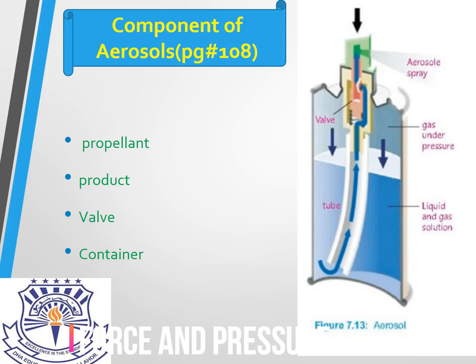These are the basic components, but we are discussing in detail how aerosols work. Aerosols contain a mixture of two fluids. One that boils below room temperature is called the propellant. First, as you can see, that is the propellant. It boils below room temperature. The other one is the product, which is the basic thing we need: perfume, insect repellent, air freshener, whatever it is.